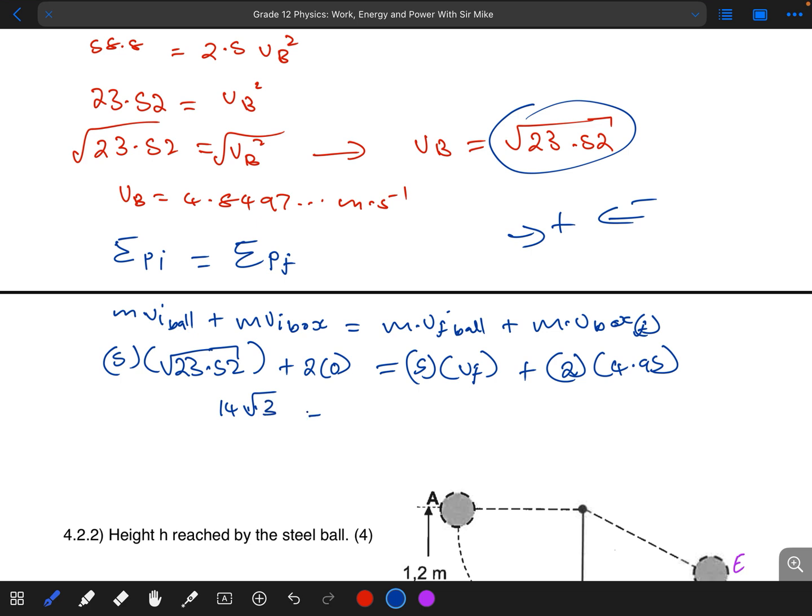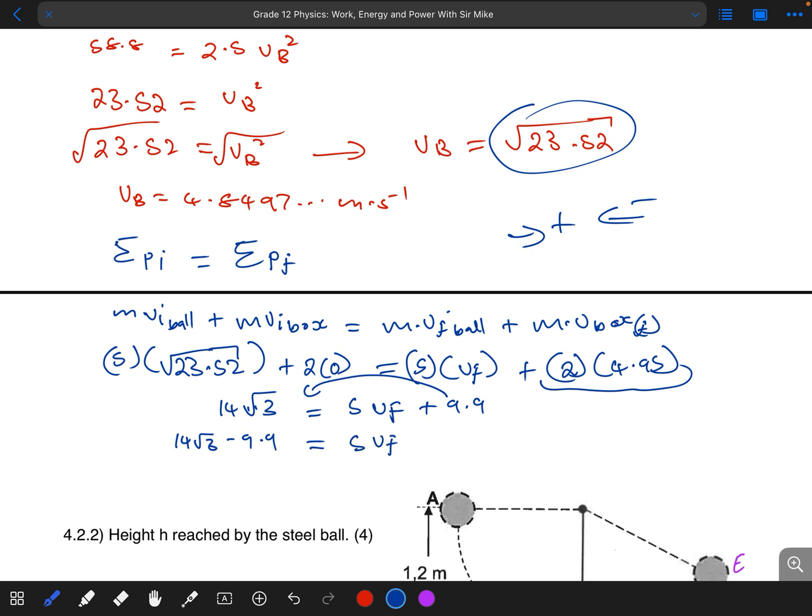So this is simply equal to, in this case, 9.9. So in this case it is simply 5 VF plus 9.9. What I'm simply going to do is take this to the other side, so it will simply be 14 root 3 minus 9.9, equal to 5 VF.